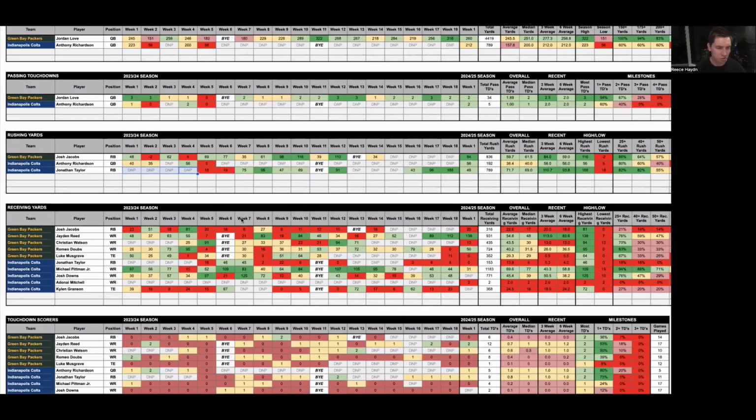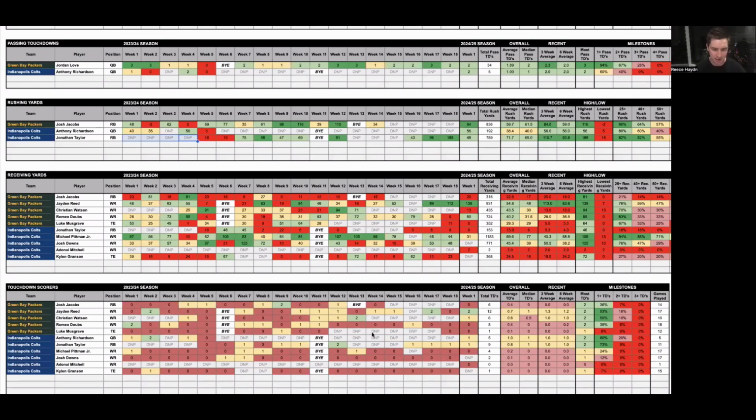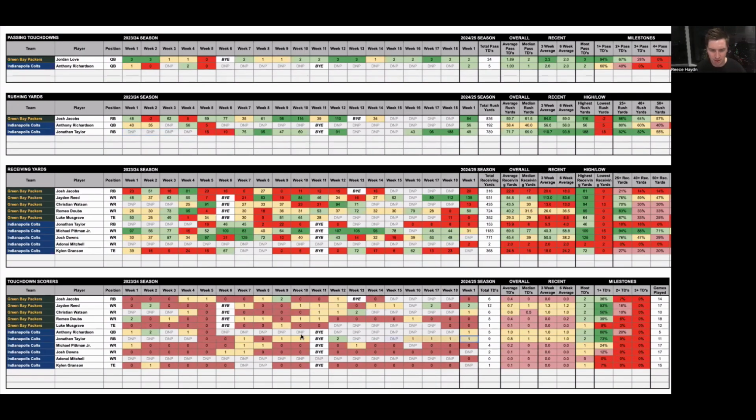I also like Taylor to score a touchdown in this game. He scored in his past 7 games, and also scored in 8 of his past 9. So 73% of games he's played in, he's been able to get over for a touchdown. You also have Richardson, who scored a touchdown in 4 of his 5 games as well, but definitely prefer taking Jonathan Taylor to be the touchdown scorer at least one time for Indianapolis.